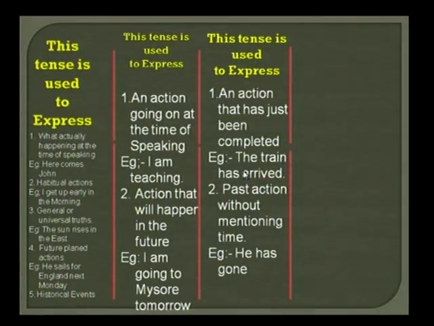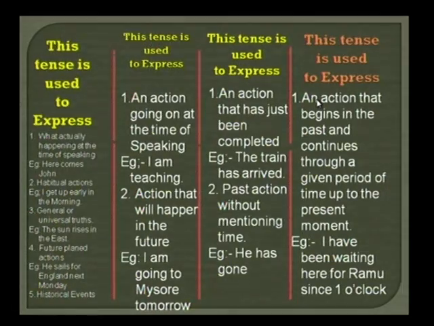For example, the train has arrived. And the second aspect is a past action without mentioning the time. This tense is also used to express a past action without mentioning the time. For example, he has gone. We have done. So let us come to the present perfect continuous tense.